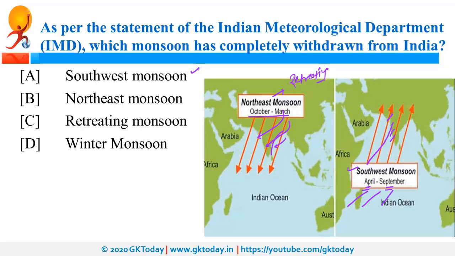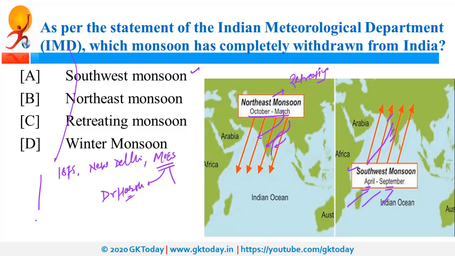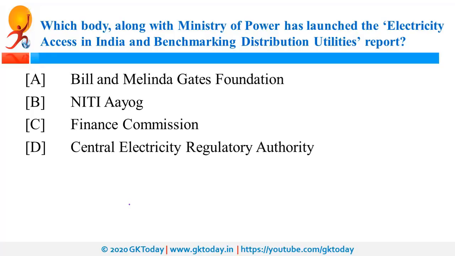Now coming back to IMD, it is the India Meteorological Department. It was established in 1875. Headquarters is in New Delhi and it is under MoES, that is Ministry of Earth Sciences. Present minister is Dr. Harshvardhan. Present DG of this IMD is Dr. Mrityunjay Mohapatra.